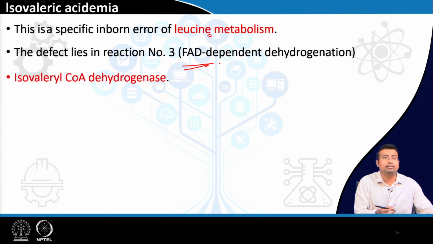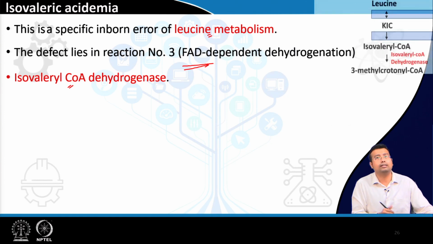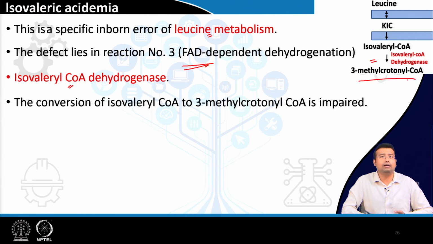So, what was the enzyme? In reaction 2, isovaleryl CoA was produced, and this isovaleryl CoA cannot be further metabolized. So, isovaleryl CoA dehydrogenase is deficient; it was converting it to 3 or beta methyl crotonyl CoA.